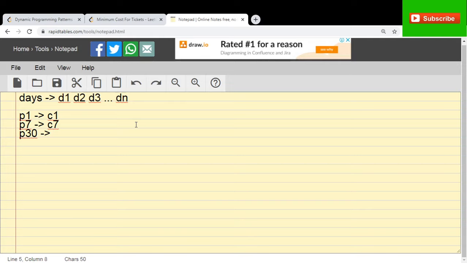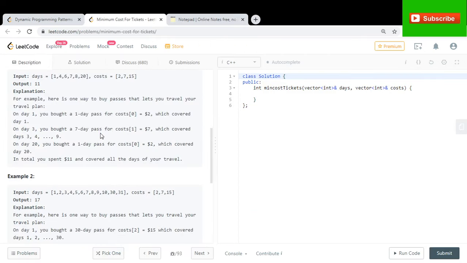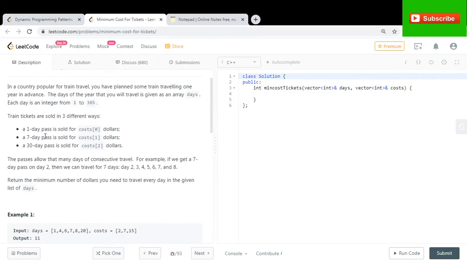The significance of these numbers is that each pass allows you to travel for that many days. You definitely need to own a pass on all the days that you are going to travel. For other days, you may choose to have a pass or not.